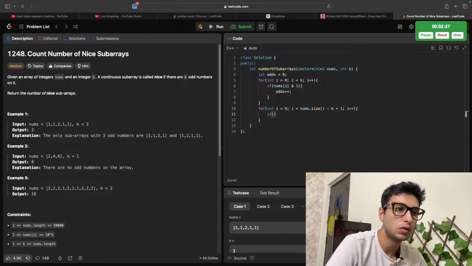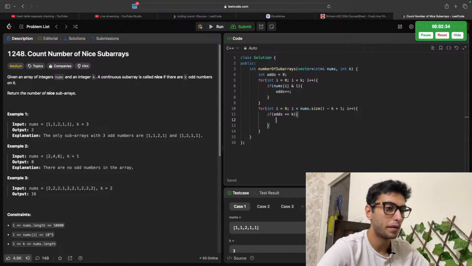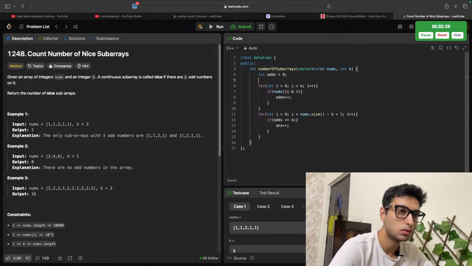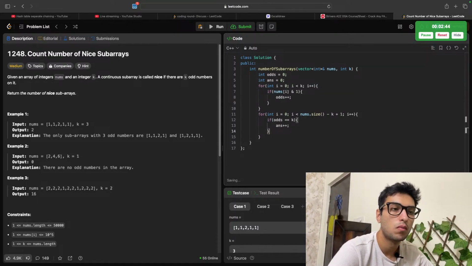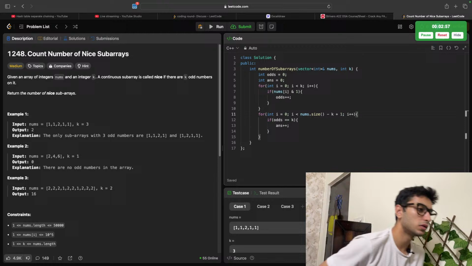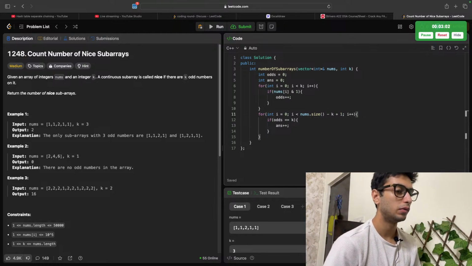Right, if odds equal to k, well then I form the first subarray, and then I form the next one, right?